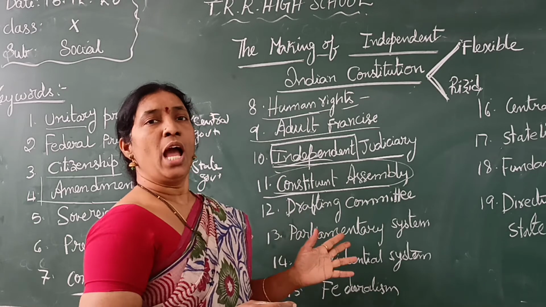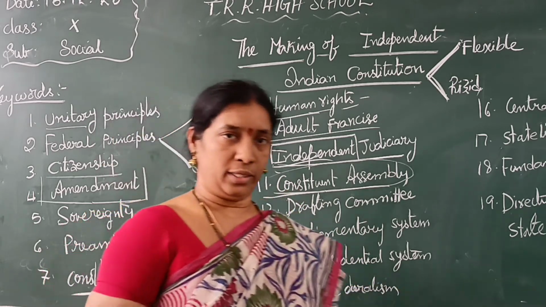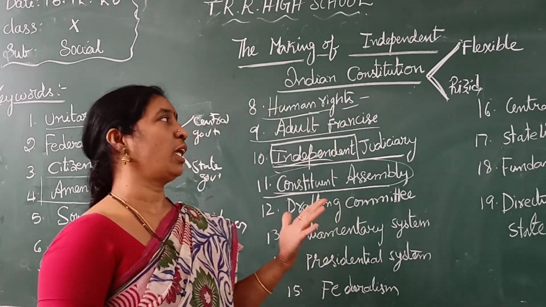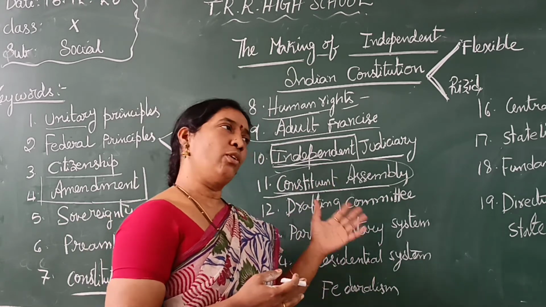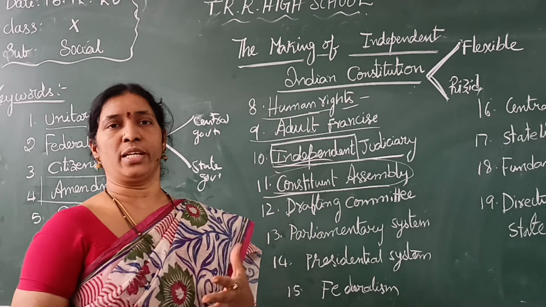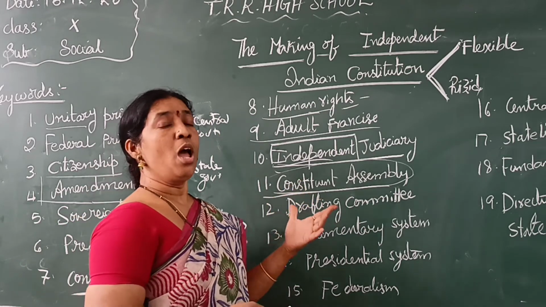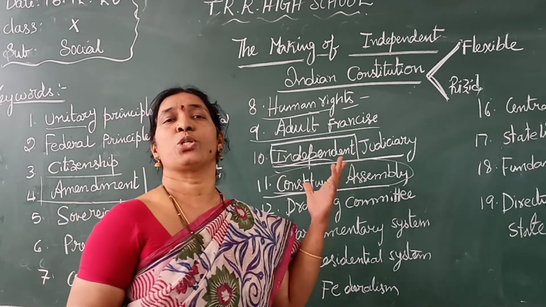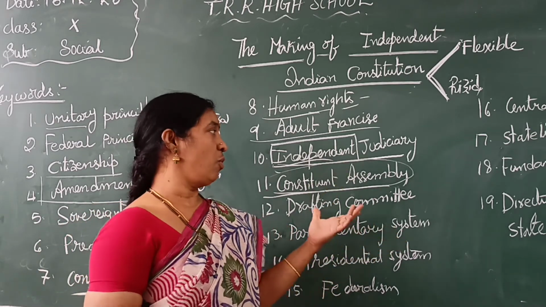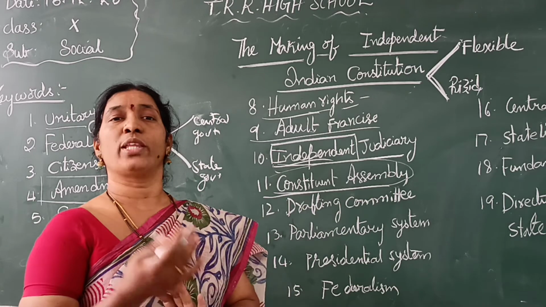The Constituent Assembly has the right to amend things and change things. If any changes or amendments are needed from time to time, the Constituent Assembly will make them. That is called the Constituent Assembly. So far, our Constitution has been amended more than 100 times.